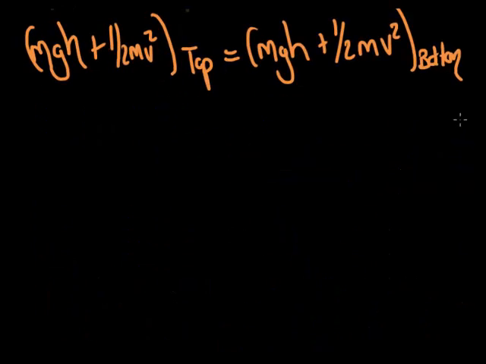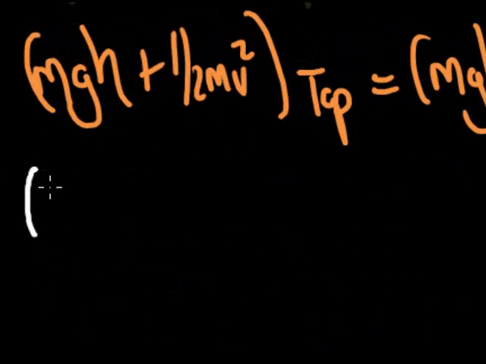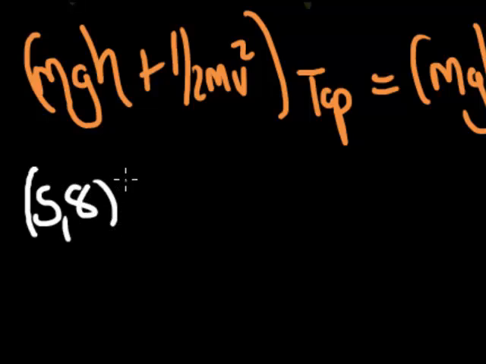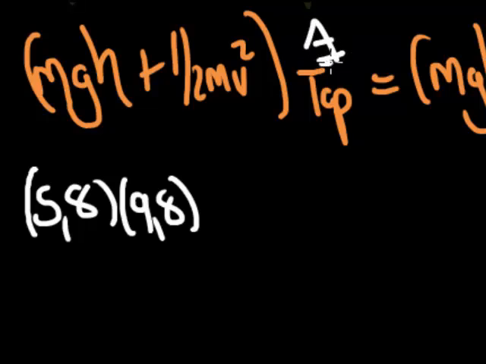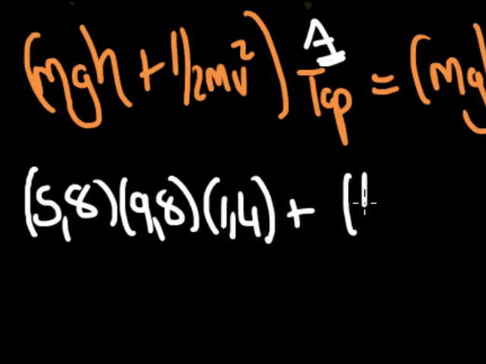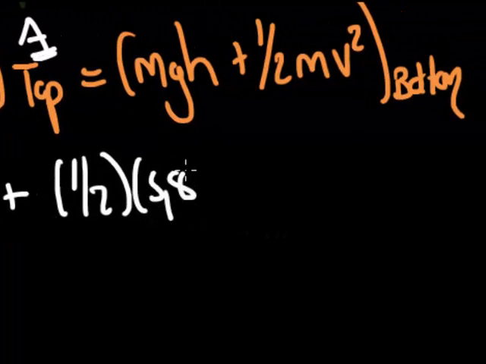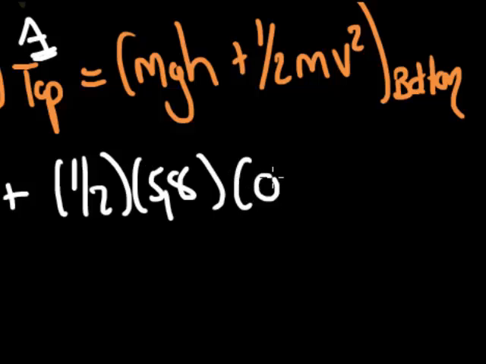Seeing that we are only working with the adult monkey, we have a mass of 5,8, gravitational acceleration of 9,8 there at the top. At the top we referred to position A when it was sitting on the log. Its height above the ground we realized was 1,4 meters. Plus, when we look at its velocity, it's a half, mass of 5,8, and note we said that it was sitting on the log, and therefore its velocity is 0, and this is 0 squared. You need to include the 0. You can't just leave out this whole expression because you do get marks for substituting in your values.